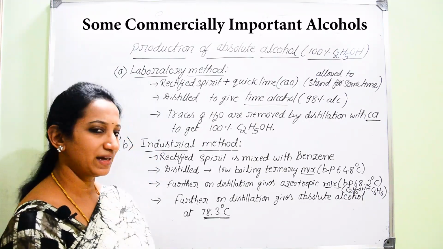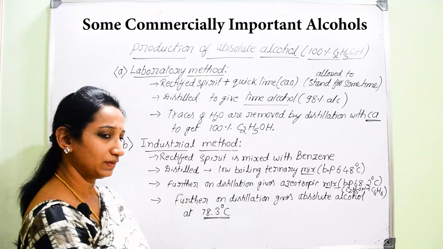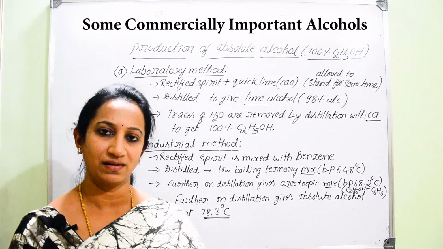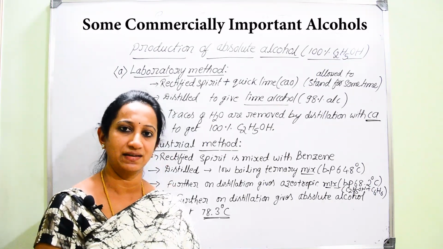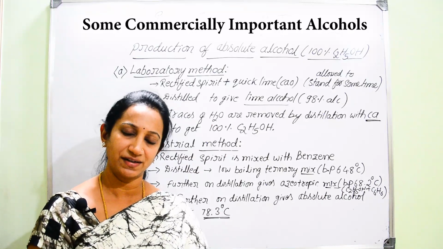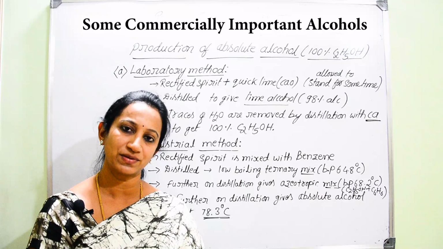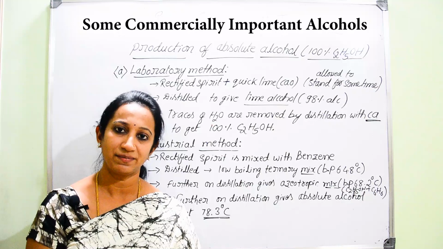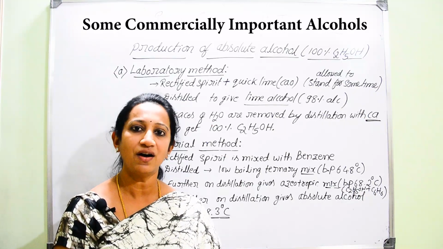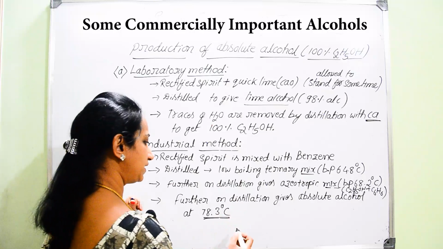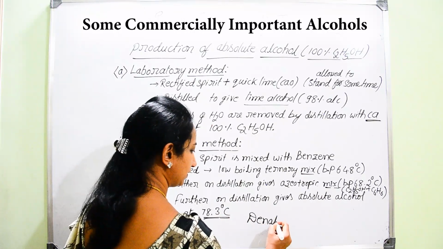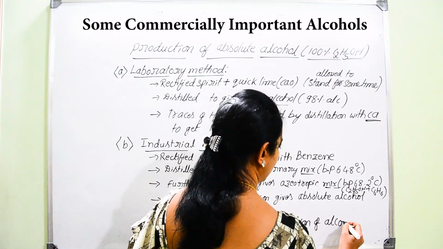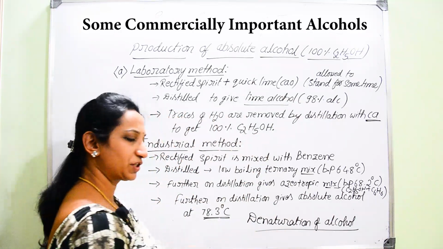Now, you can guess there are various applications regarding this commercial alcohol. Commercial alcohol has vast applications at the industrial level. It can be used as a solvent, and it can be used in the manufacture of various organic compounds. There is another process named denaturation of alcohol. So, what is this denaturation of alcohol?